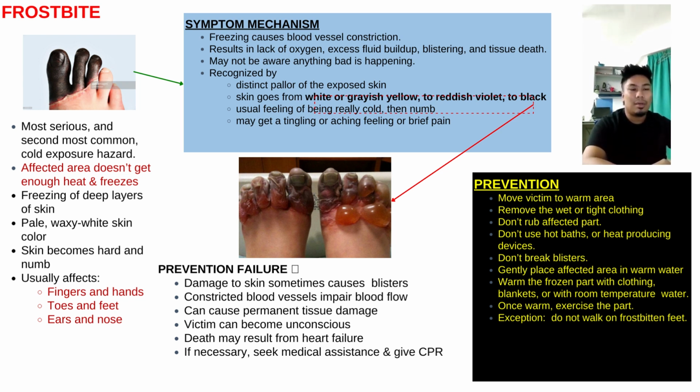Failure of prevention can damage the skin, sometimes cause blisters, and constrict blood vessels, impairing blood flow. It can also cause permanent tissue damage and the victim can become unconscious. Death may result from heart failure, and if necessary, seek medical assistance and give CPR.